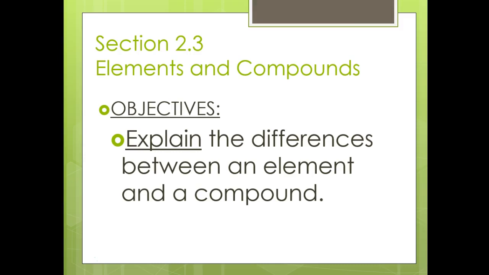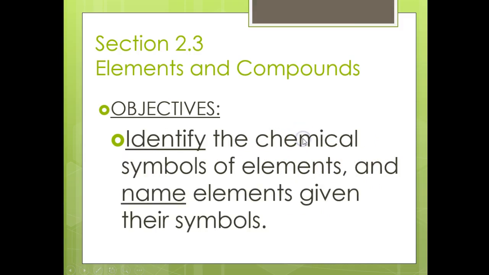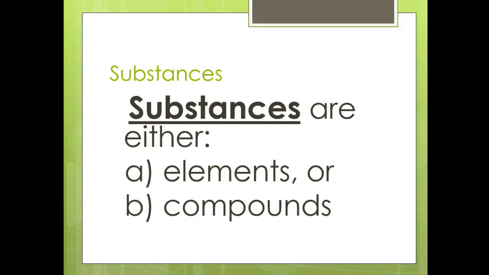There are other ways too. Okay, so elements and compounds, because we talked about mixtures. Now we're going to talk about elements versus compounds. We're going to explain the difference between an element and a compound. We're going to identify the chemical symbols of elements and name elements given their symbols. That's why we have this element test off the periodic table. Substances are either going to be elements or compounds.